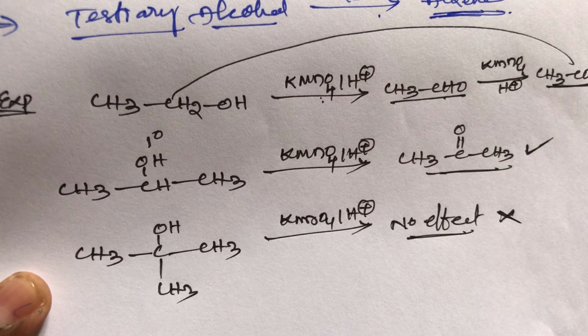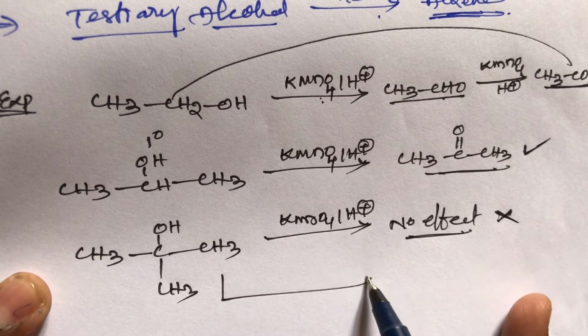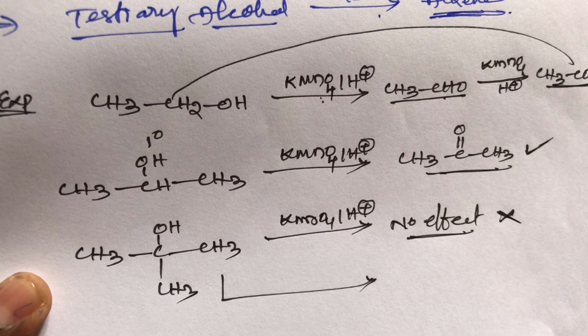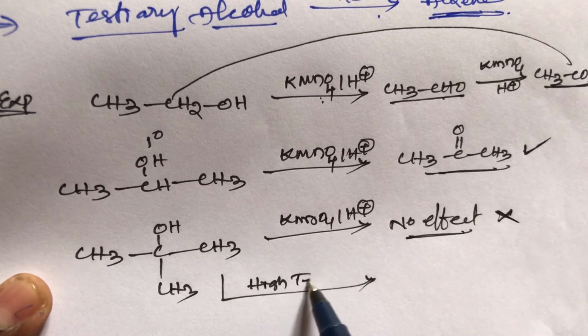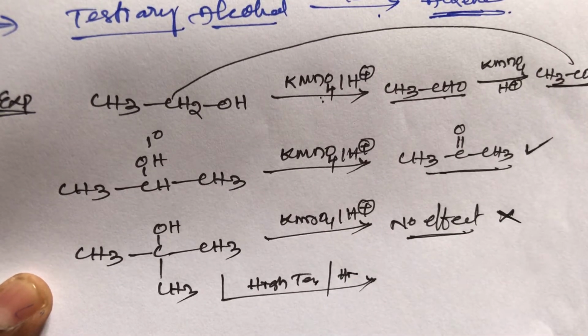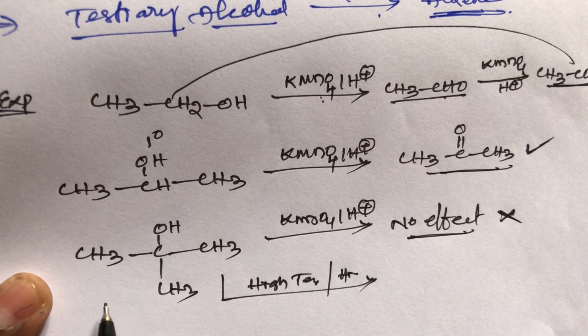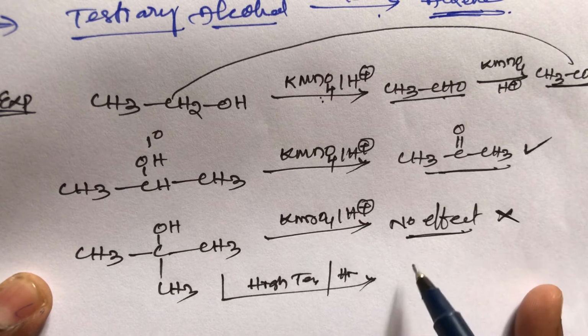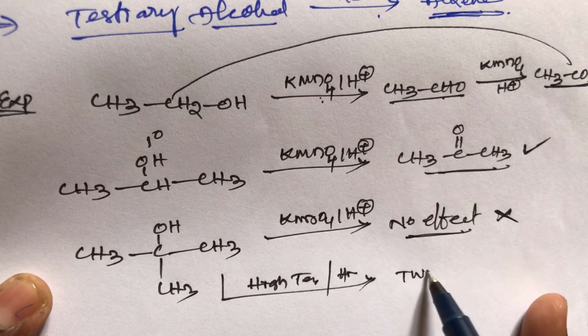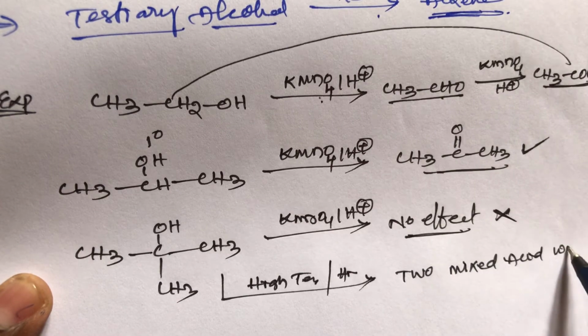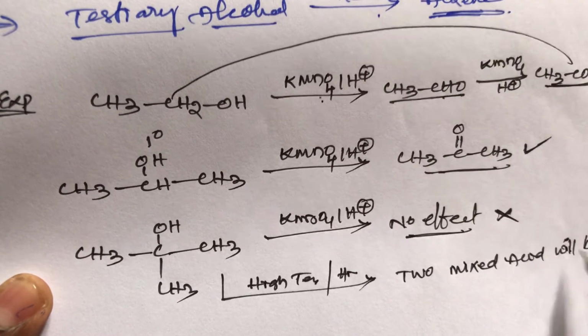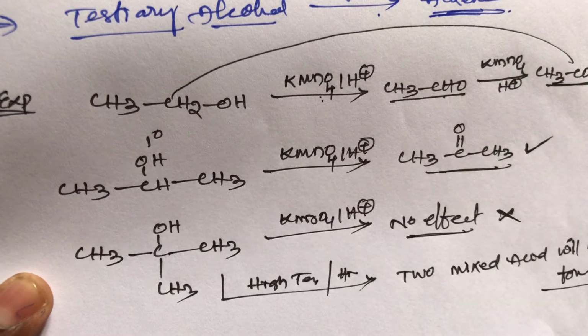And in specific conditions, vigorous conditions, that means high temperature and high pressure, these are the exception cases. When tertiary alcohols are oxidized in the presence of high temperature and high pressure, two mixed acids will be formed. It is also very important, student.